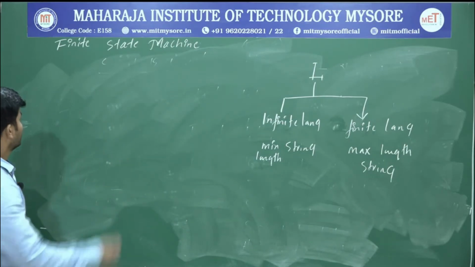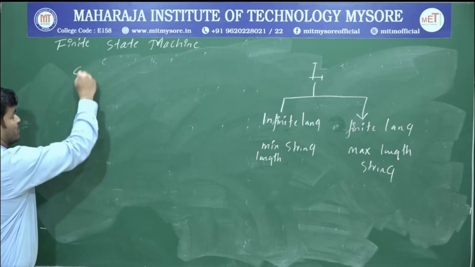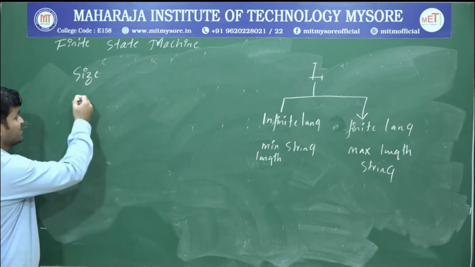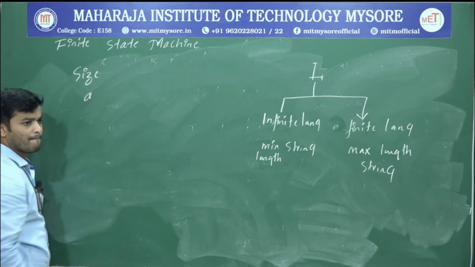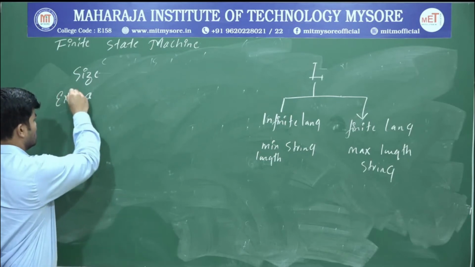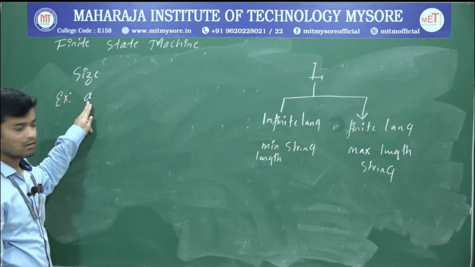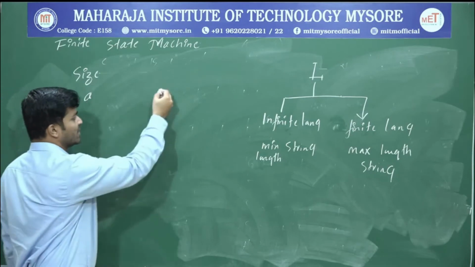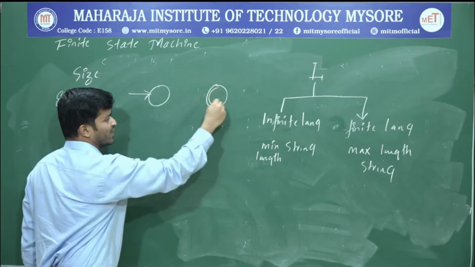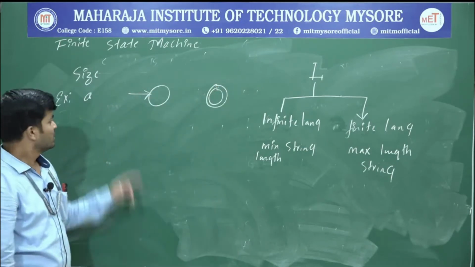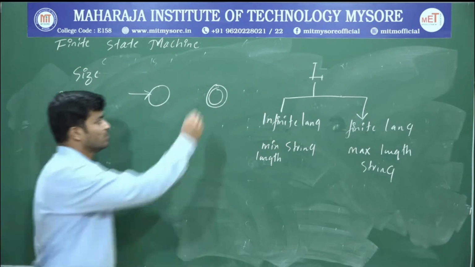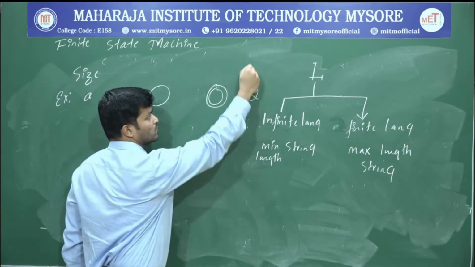And one more thing. Suppose the size of the string, assume this is an example, is exactly 1. In that case, write 2 states: one is the start state and the other is the accepting state. If the size is 1, take 2 states. The number of states should be 2.